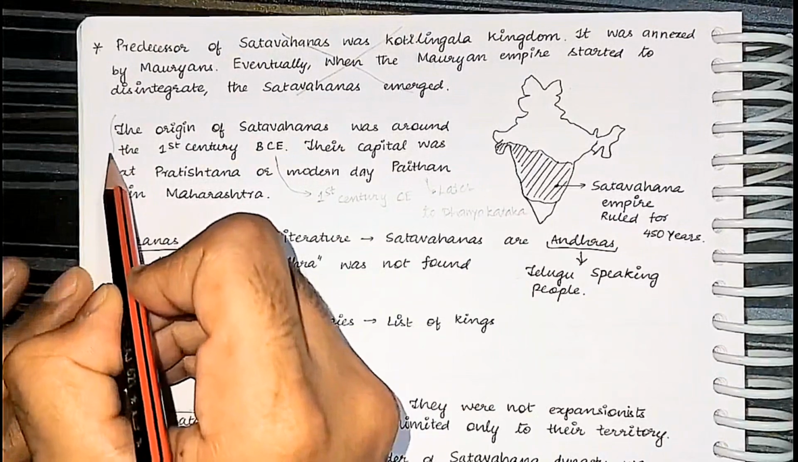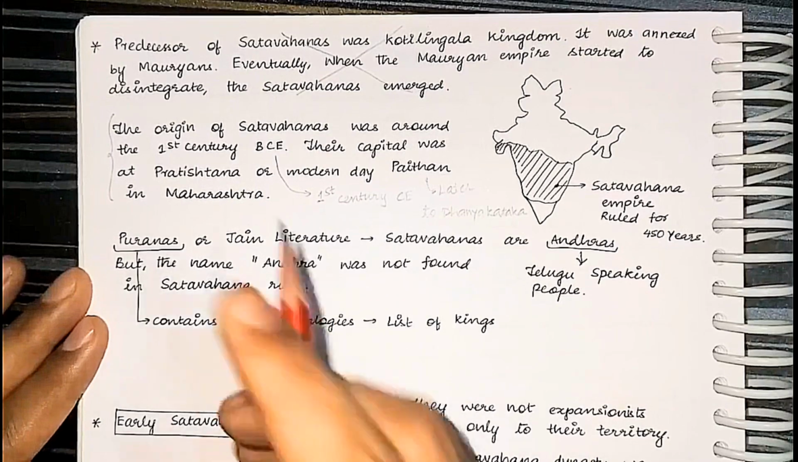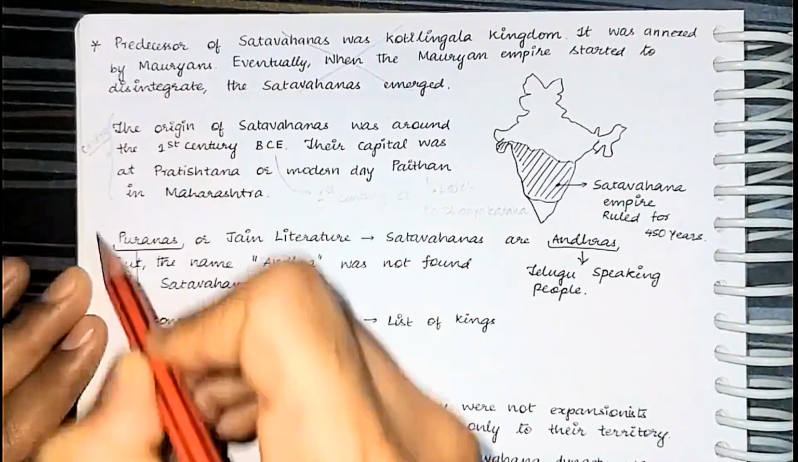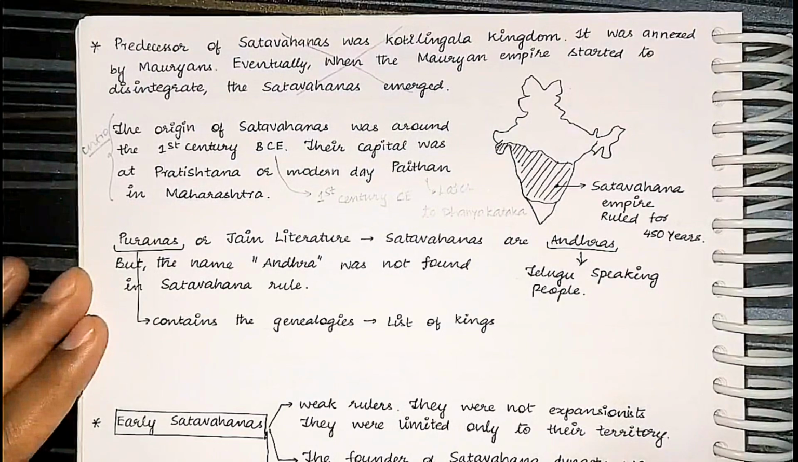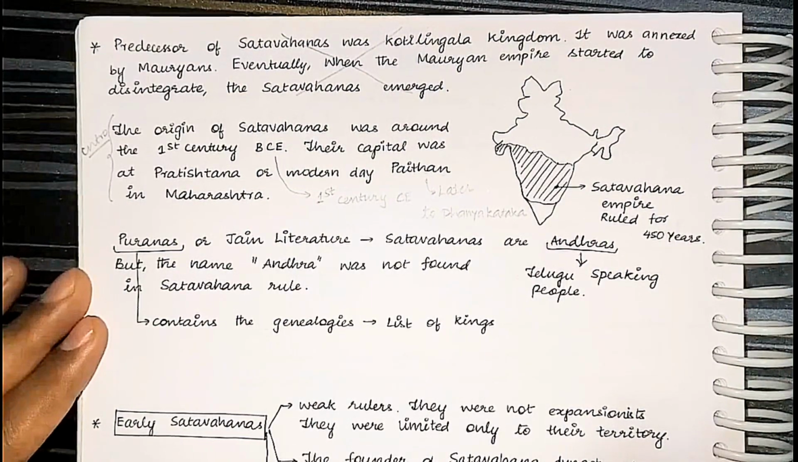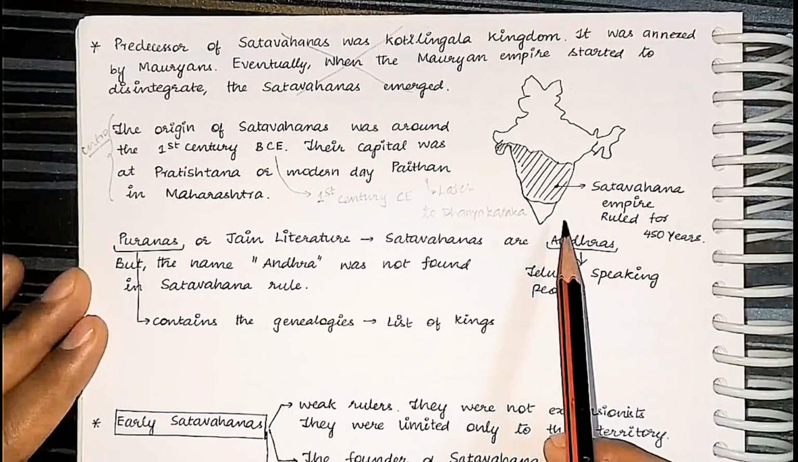So this specific part, you can use it in the introduction. Wherever the question of Shatavahanas emerge, you just use it as an introduction. Just write that the origin of Shatavahanas was around the 1st century BCE and they ruled till the 1st century CE, and initially their capital was at Paitan. Later they have shifted their capital to Dhanyakataka. And wherever necessary, use this diagram.